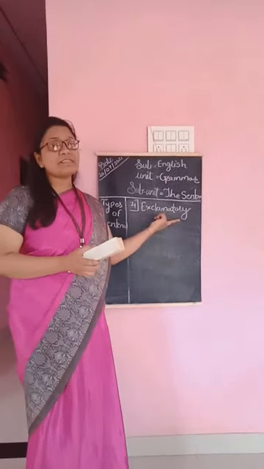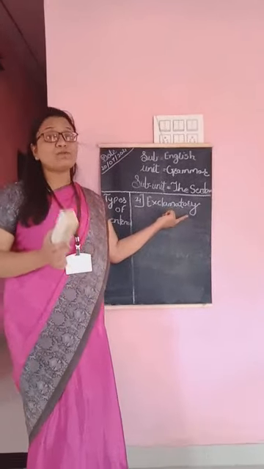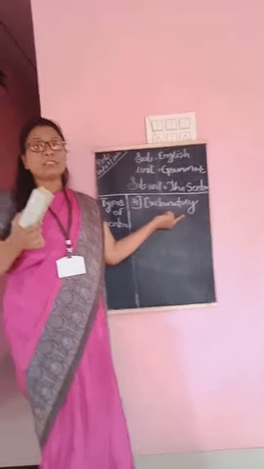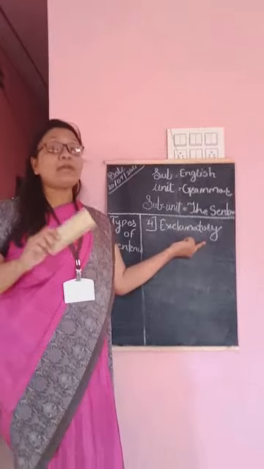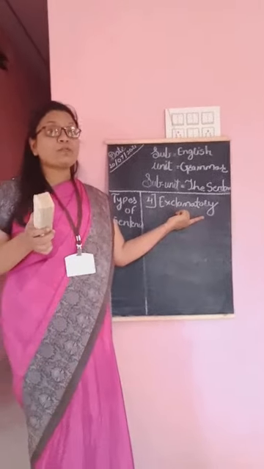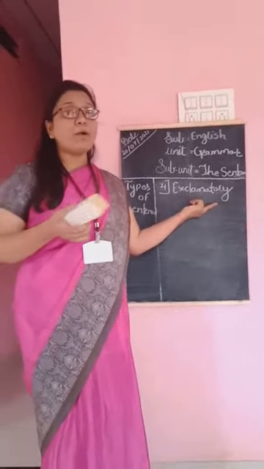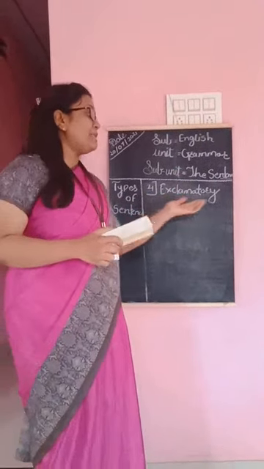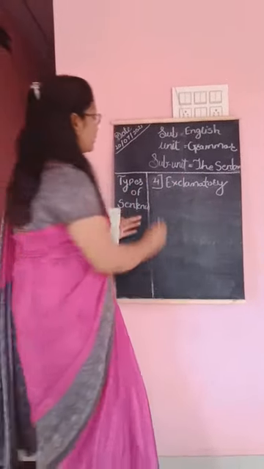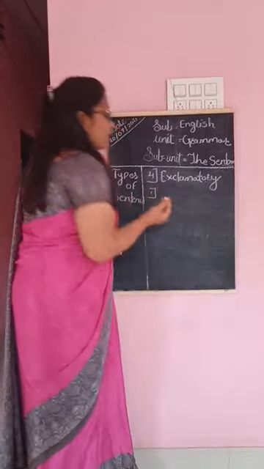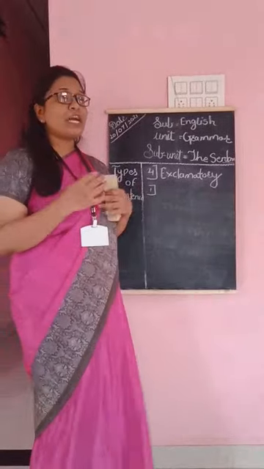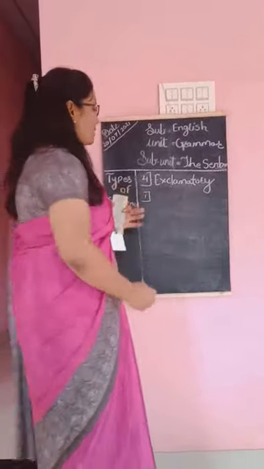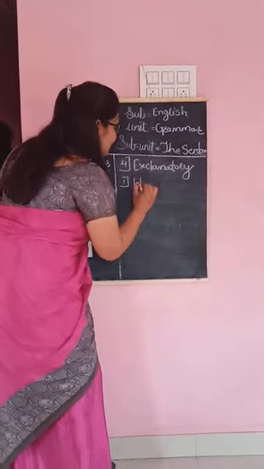The sentence which expresses a strong feeling of joy, meaning happiness, sorrow, meaning when you feel sometimes bad, and also surprise. When you express your strong feeling about all these things, that sentence is called an exclamatory sentence. For example, if you see some child who is very beautiful, very nice, very cute, you can say, what a lovely child is this.